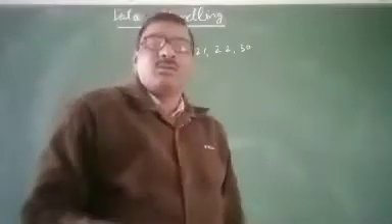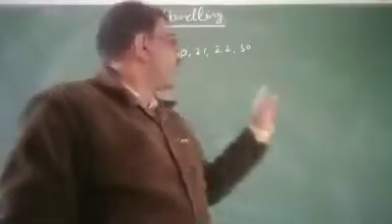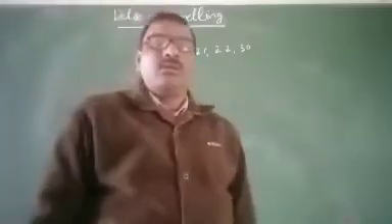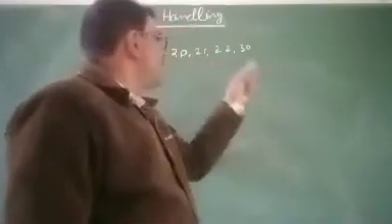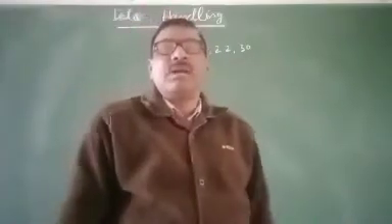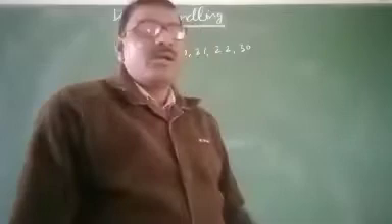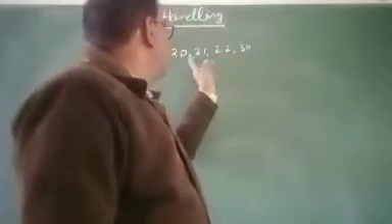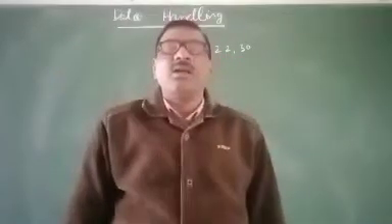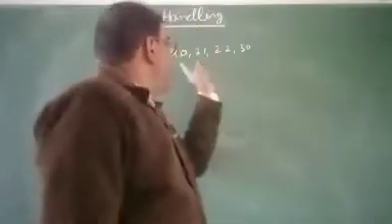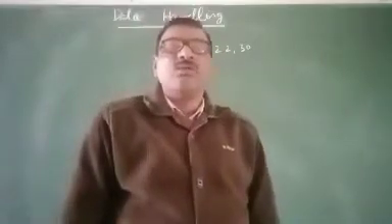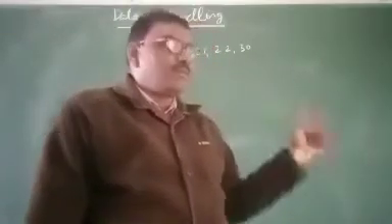Then first of all, I will add this data, and after adding, we will divide by the number of data. Here the number of data is 1, 2, 3, 4. So I will add this data and divide it by 4. We get the mean of the data.